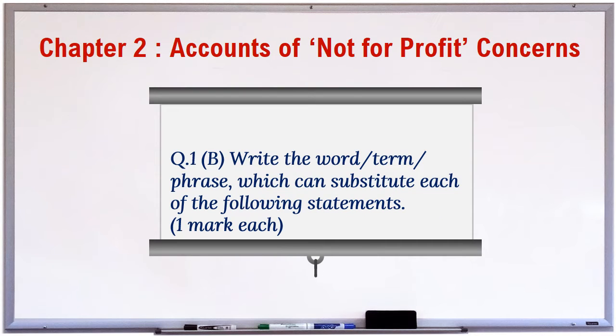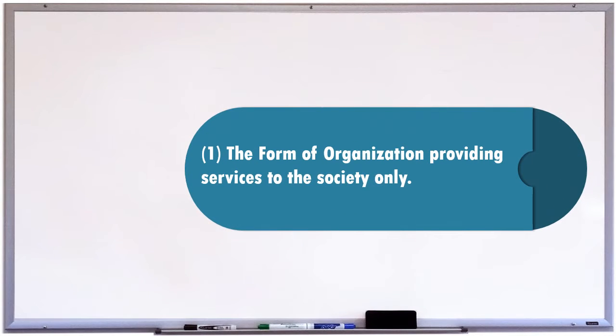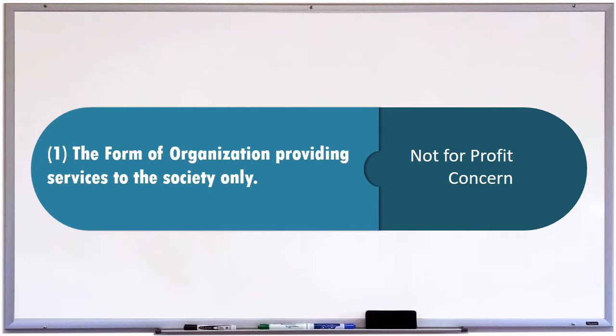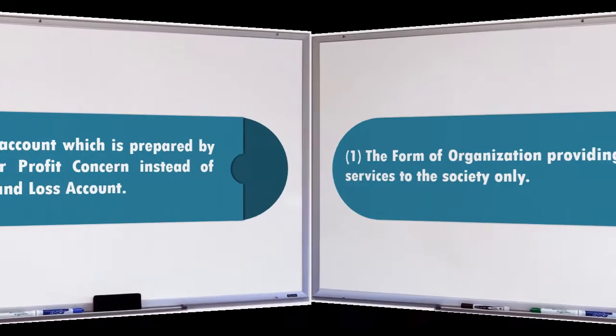Question 1. B. Write the word, or term, or phrase, which can substitute each of the following statements. 1 mark each. 1. The form of organization, providing services to the society only. And the answer is not-for-profit concern. 2.